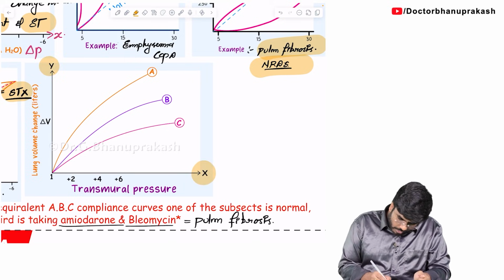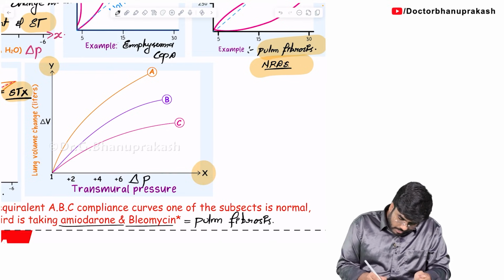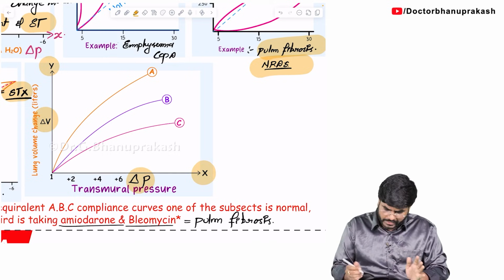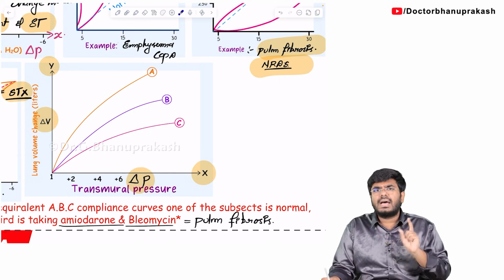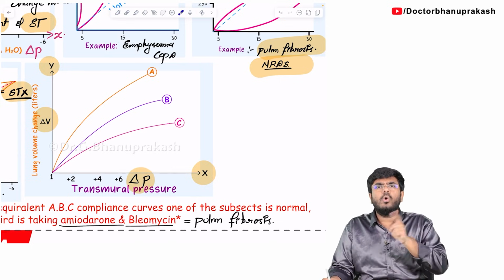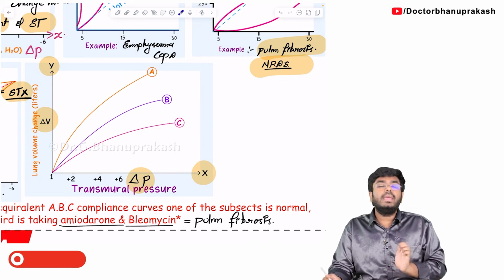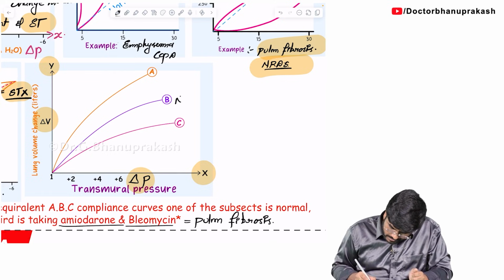On the x-axis, I am talking about the pressure change. On the y-axis, volume change, delta V by delta P. Okay, so these are compliance curves. A, B, C are the compliance curves. The higher the curve, higher compliance. The lower the curve, lower compliance. So tell me which curve is higher? A. And which curve is lower? C. So right, sir, the B person, let's consider him as normal.